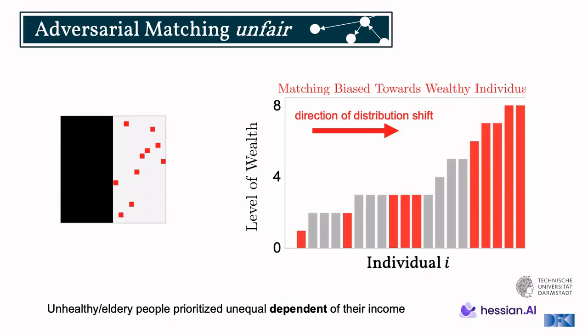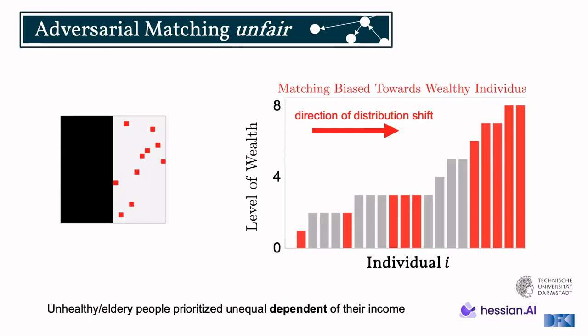Well, it's now not independent anymore. So our policy is not anymore independent of the income. And this essentially completes the semantic component of our attack. So we now have a shift in distribution, which was induced. We still have the overall optimality that it's unhealthy and elderly people, but somehow these wealthy individuals were able to